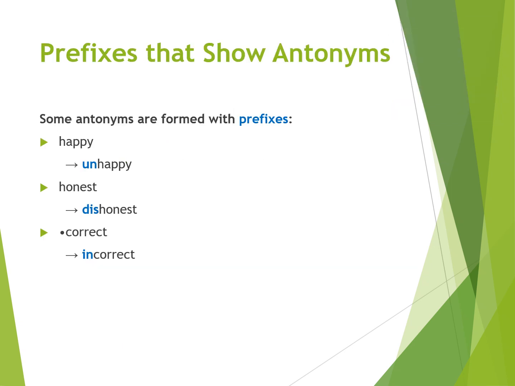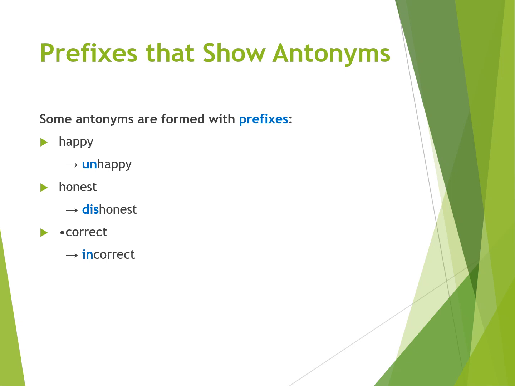Remember that prefixes can also form antonyms. Sometimes we can add a prefix. If you remember, a prefix is a group of letters that we add to the beginning of a word. So some antonyms are formed with prefixes. There are 3 examples. We have the word happy. Sad is an antonym for happy, but otherwise you can take the prefix un and add it to happy and you make it unhappy.